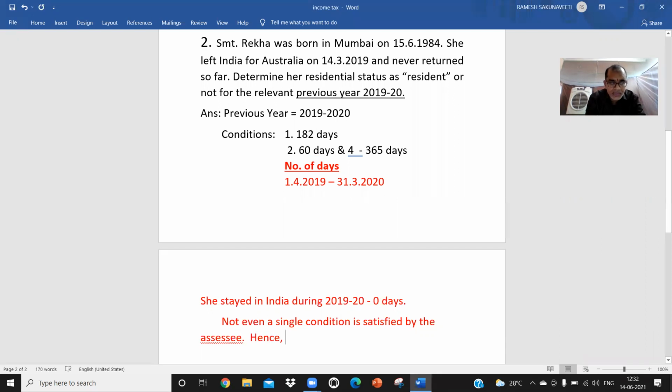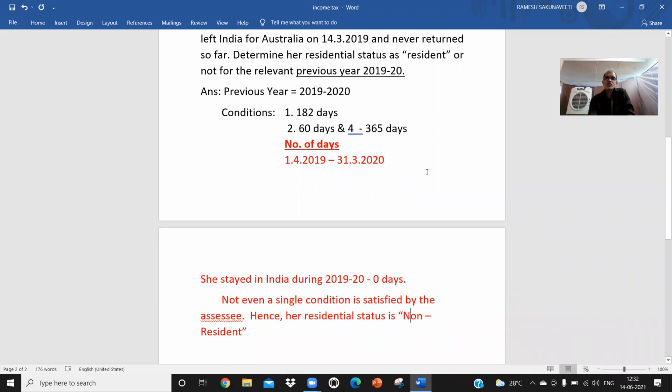Hence, her residential status is, in inverted commas, you have to put, non-resident. Non-resident. Is it clear? Yes, sir. This is how we have to do it.